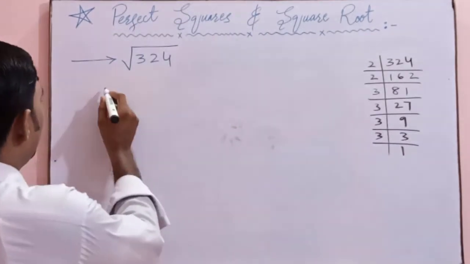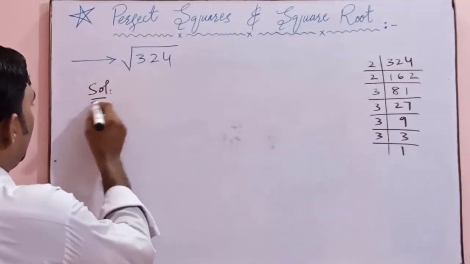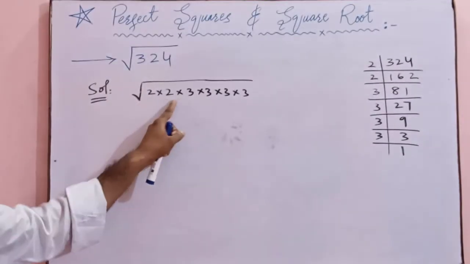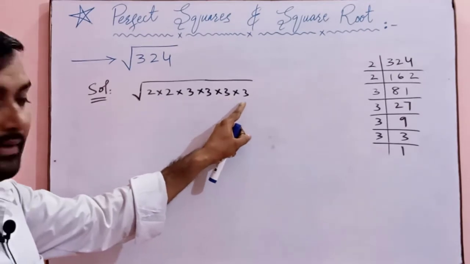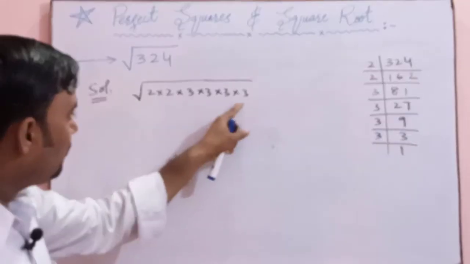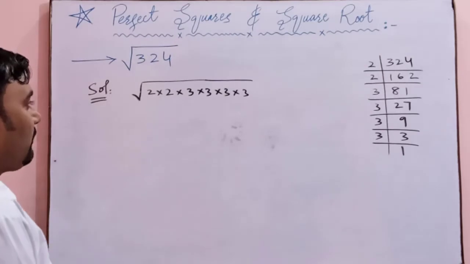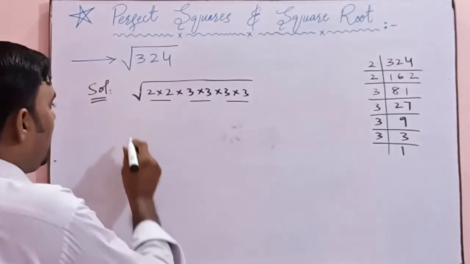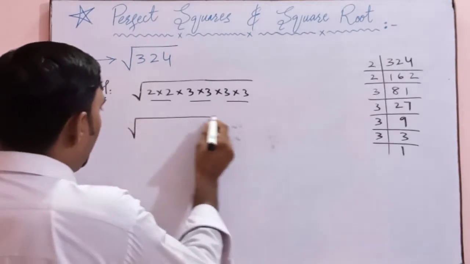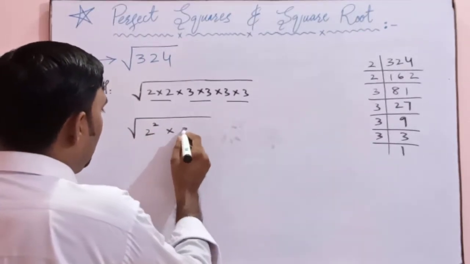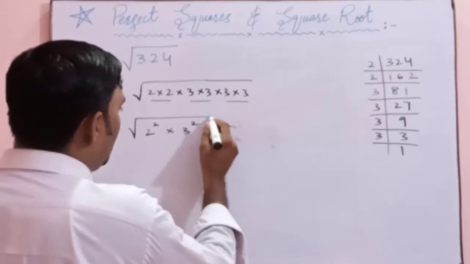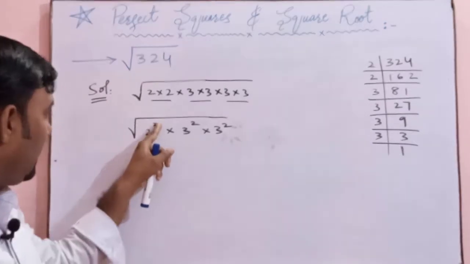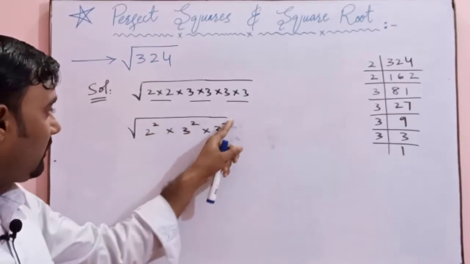You will write it down within the square root. So I will write down the solution as square root of 2 multiplied by 2 multiplied by 3 multiplied by 3 multiplied by 3 multiplied by 3. That is 2 two times and 3 four times. Now we will make pairs of the same numbers. Now I will write it in the form of squares: 2 square multiplied by 3 square multiplied by 3 square. So these numbers are written in the form of a square.